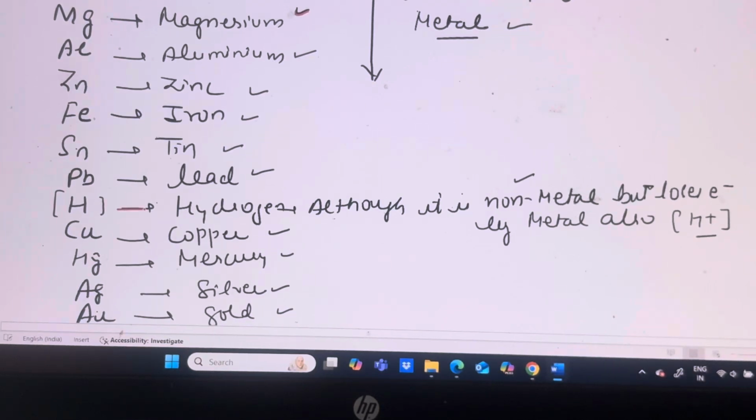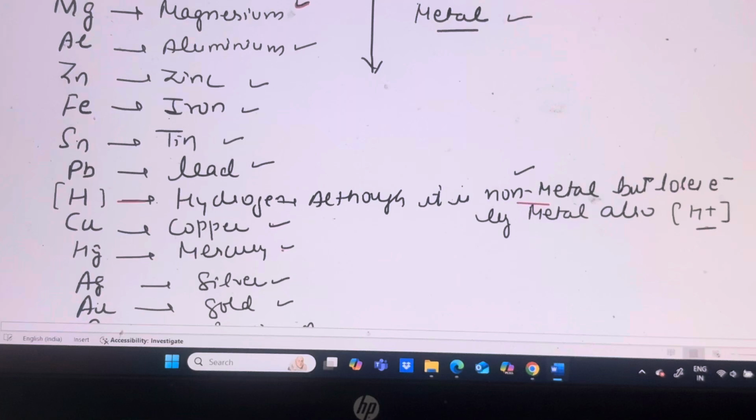Now you are curious to know: hydrogen is a non-metal, so why is it in this reactivity series? Because hydrogen is a unique element. It loses electrons like a metal and becomes H positive ions. Below hydrogen there is copper, below copper there is mercury, below mercury there is silver, and then gold, and then platinum.